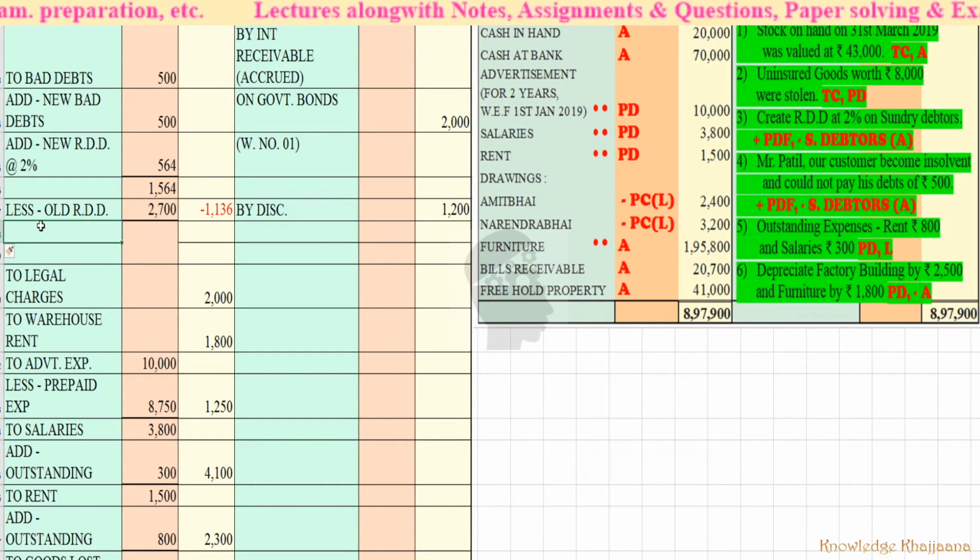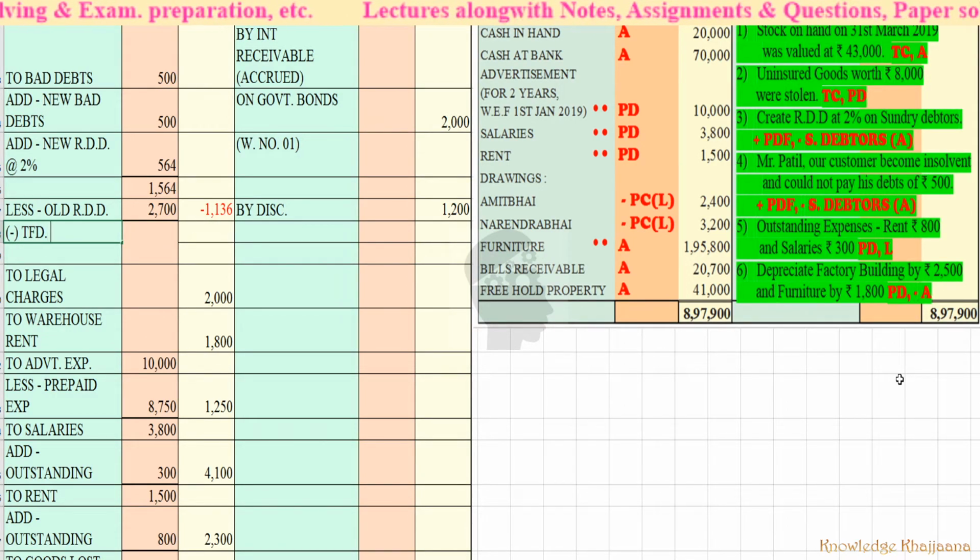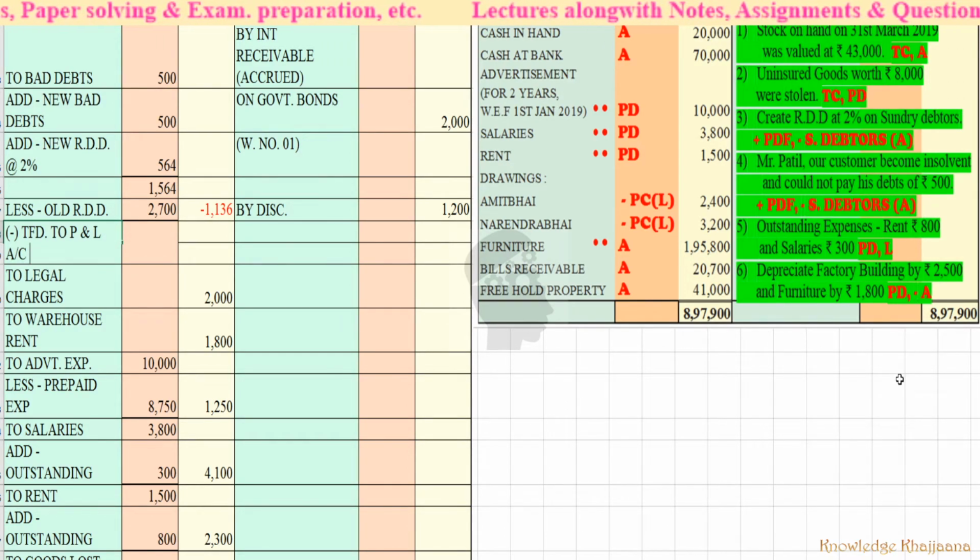You can write over here, okay, like this, minus transfer to profit and loss account. Why? This is a minus amount, means this is the amount of credit side.